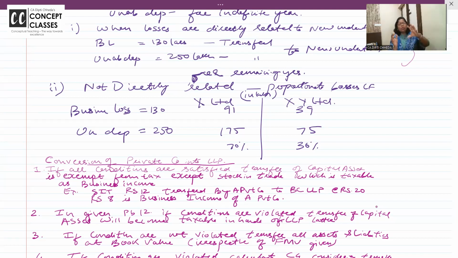If you know that no ma'am, this loss is related to that resulting वाला company. हमारे पास 2 यूनिट थे, X और Y, और ये ना Y वाला ही है. This is related to Y. उसी को दे दो पूरा. If it is common, split it. But please remember, only in case of demerger, business losses of the demerged company can be carried forward. If you want, write it as a note: by which company? The resulting company, for the remaining period.